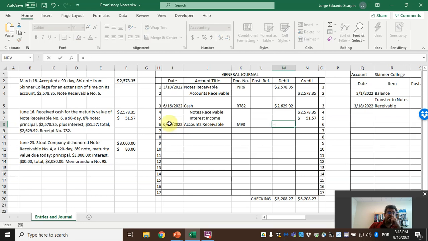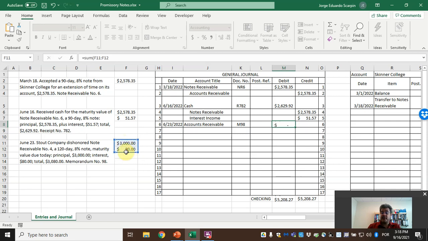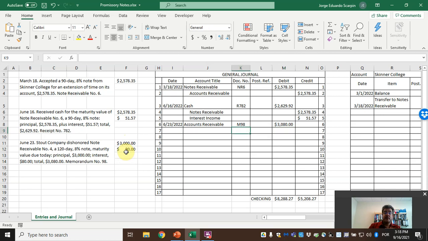How much? The principal is $3,000. However, they promised, this Stout Company, they promised to pay me the interest. So my debit now will be both. I am legally able to charge this company the interest as well. And I will credit notes receivable. I have no notes receivable anymore because I have the accounts receivable. How much? $3,000. It is not balanced because we need the interest. So interest income, the 80.